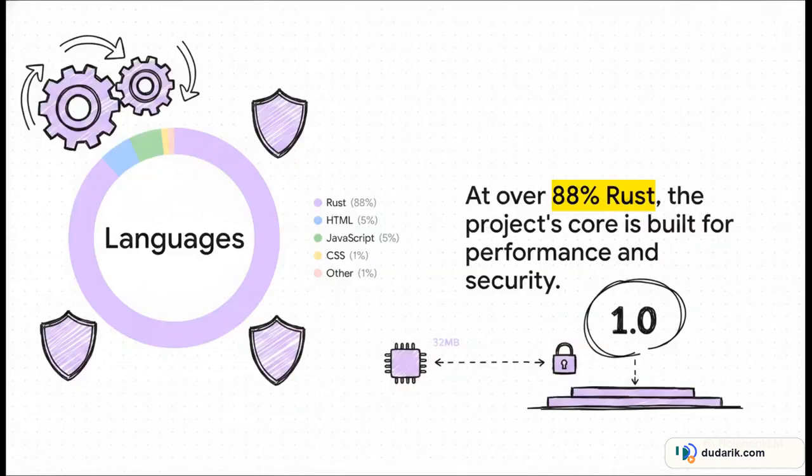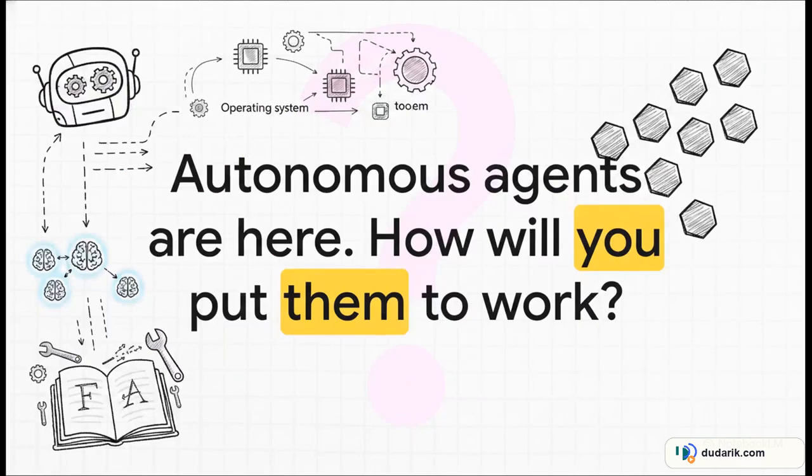And just to double-click on that solid core idea, this language breakdown from their GitHub repo says it all. At over 88% Rust, you can see this thing is purpose-built for performance, safety, and security. This is what allows for that tiny install size and gives you confidence that it's on a solid path to version 1.0.